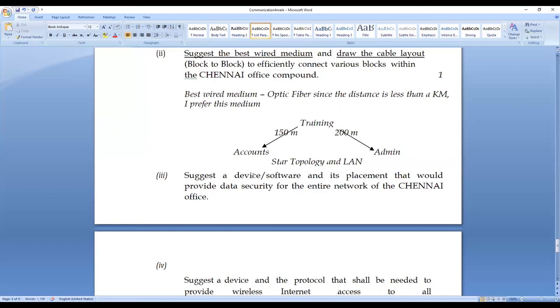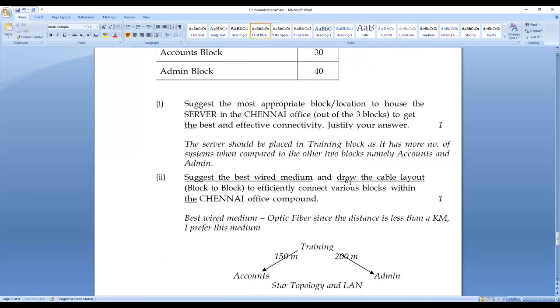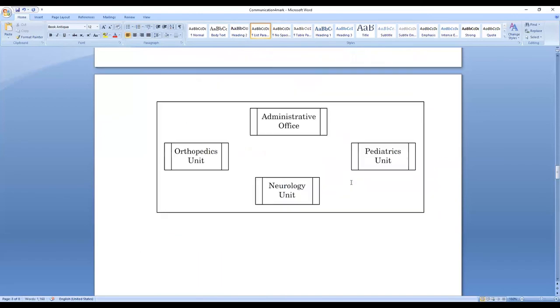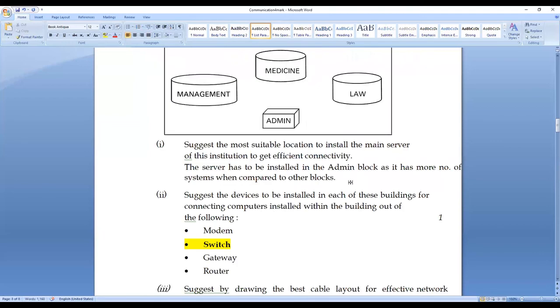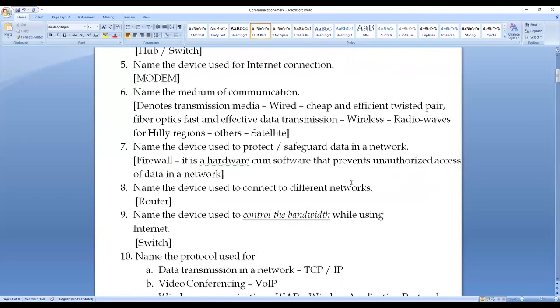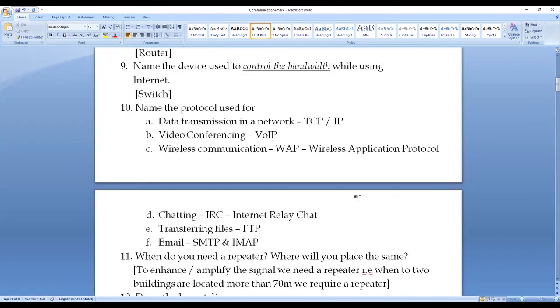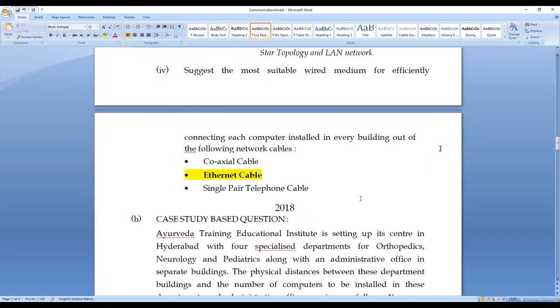The device which we need is a firewall. You can also check once. See in the question, to protect or safeguard the data in a network. This is question number 7 among the 12 questions. It is the firewall. So I am giving the answer as firewall.